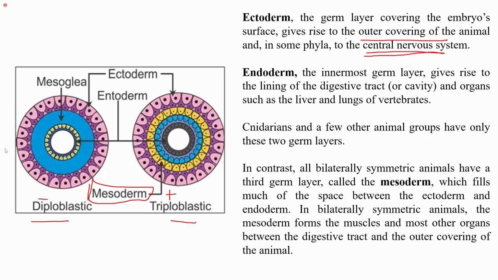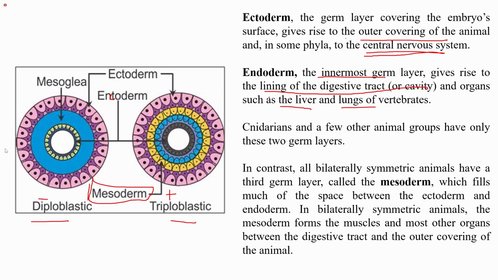Endoderm is the innermost germ layer, and since it is the innermost, it gives rise to the lining of the digestive tract or cavity and organs such as liver and lungs of the vertebrates. This is the endoderm which is being represented here in the black color. It is basically the inner germ layer.